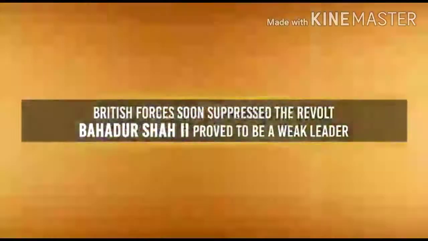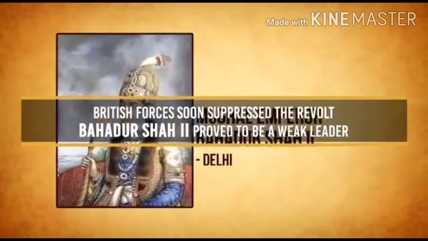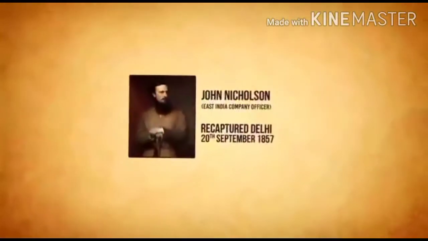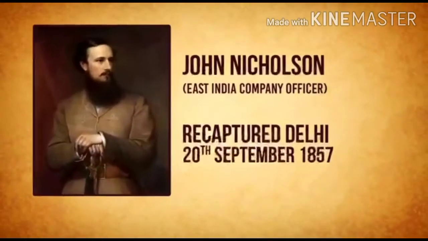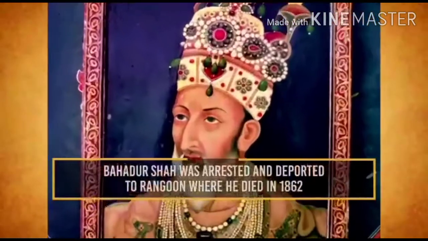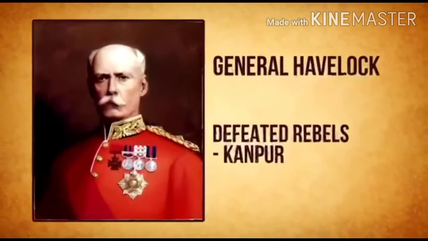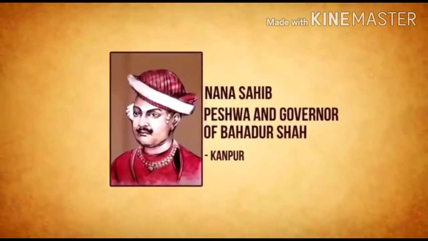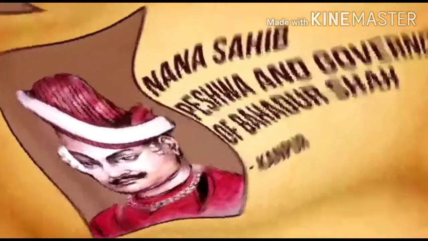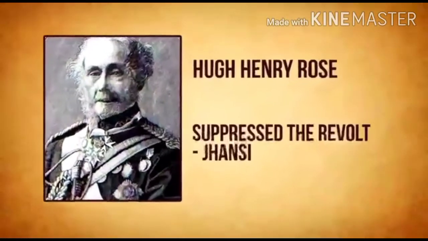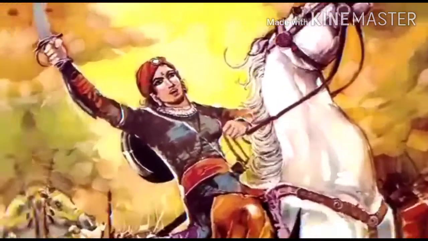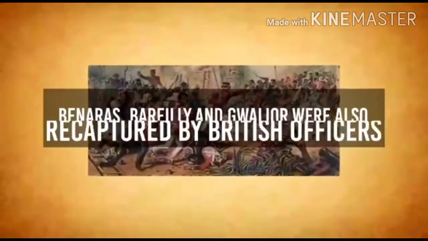Children, the last Mughal emperor, Bahadur Shah Zafar, was tried and charged at court and eventually sent to a prison in Rangoon, where he died in November 1862. Other leaders of the revolt met similar fates. Rani Lakshmi Bai joined Tatya Tope at Gwalior. Tatya Tope was in charge of the revolt at Gwalior. The British were able to capture Gwalior in June 1858.